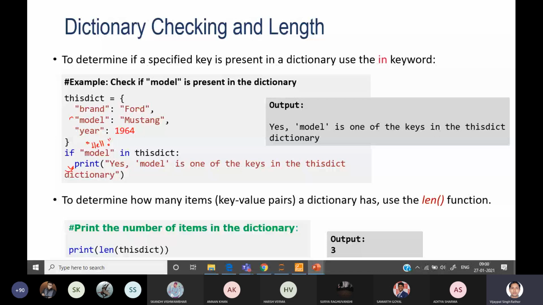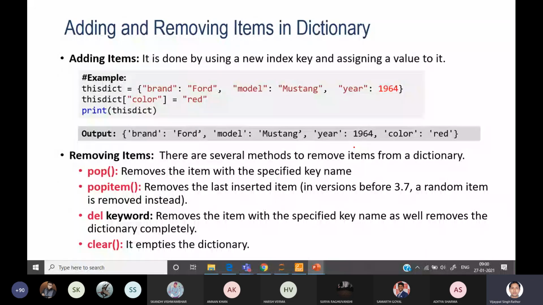Here you can see how to add elements or remove items from the dictionary. There are different methods to remove or add elements. We have seen del also. Using the del keyword with a key, the item will be completely deleted along with the key and value. Apart from del, you can use pop, popitem, and clear in order to remove items from the dictionary.